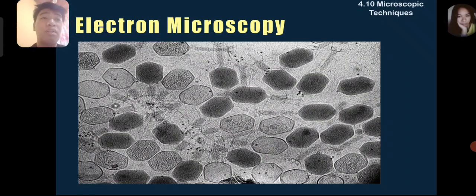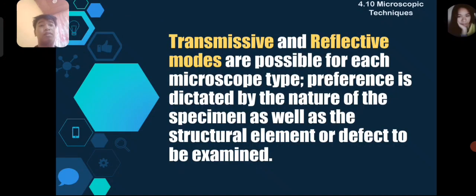Electron microscopy: we can see it is much more detailed and more complex than optical microscopy. Transmissive and reflective modes are possible for each microscope type. Preference is dictated by the nature of the specimen as well as the structural element or defect to be examined. So it depends on how complex the specimen to be examined is.